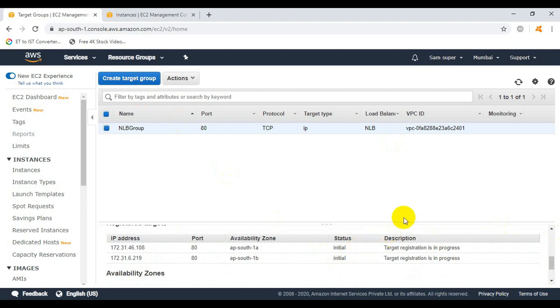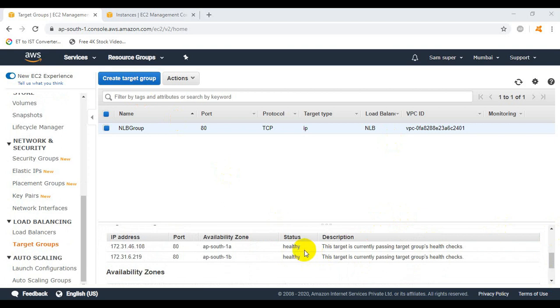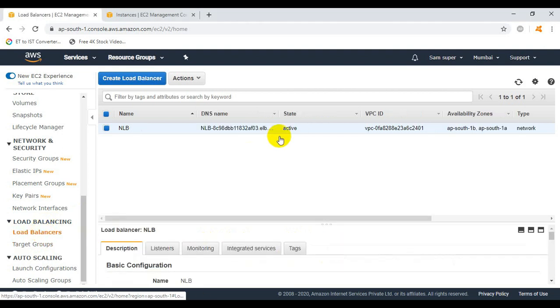So let's wait more. Now you can verify from here under the status, it is showing healthy for both of the EC2 instances which are located inside the different availability zones or data centers. And let's move on towards the load balancers option and let's check whether it is showing active or not.